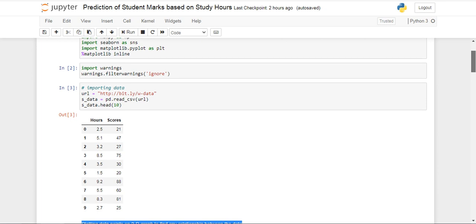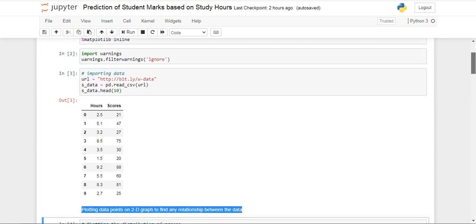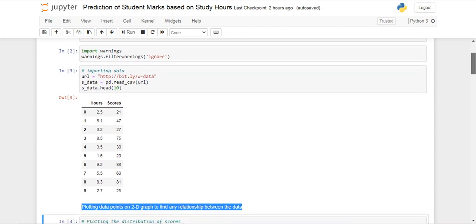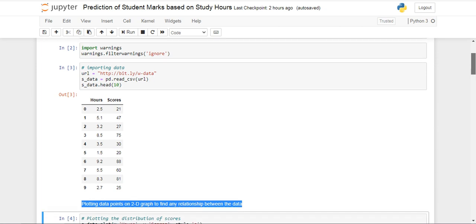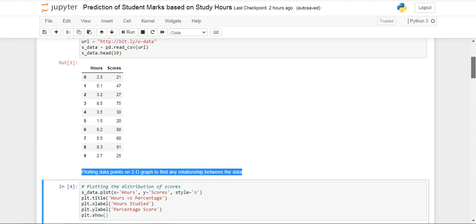Now we have importing data, which has a URL present in the program. The prediction of the percentage of a student based on number of study hours is loaded by s_data equals pd.read_csv(URL). For the output, we get hours and scores. For example, for 2.5 hours, we get a score of 21. Similarly, for 2.7 hours, we get 25.